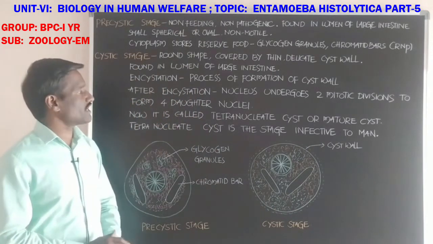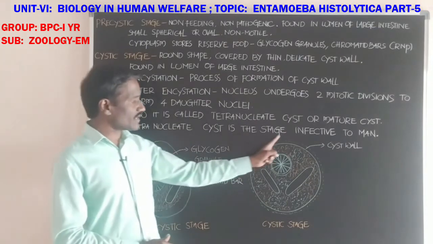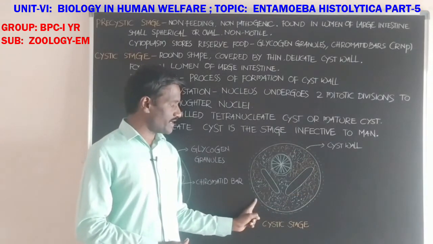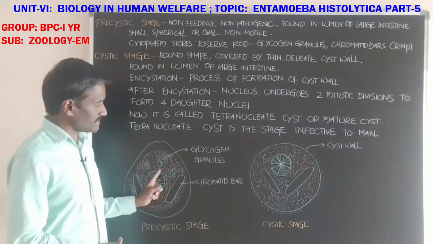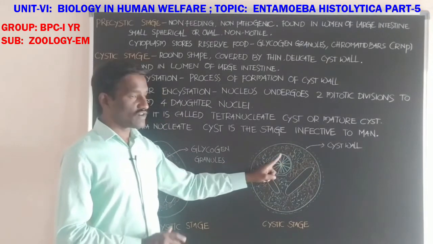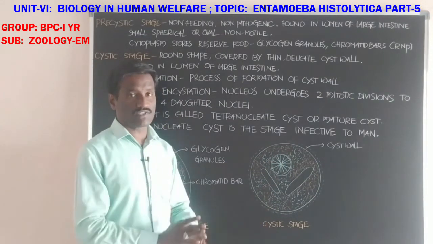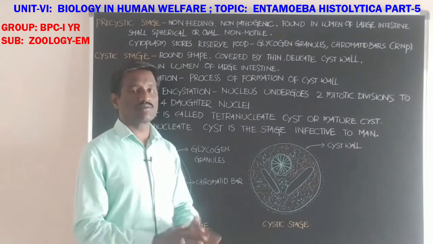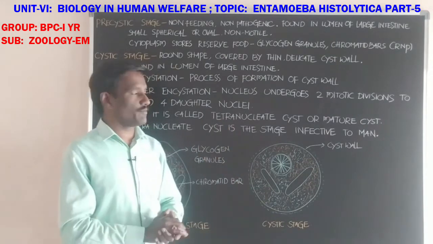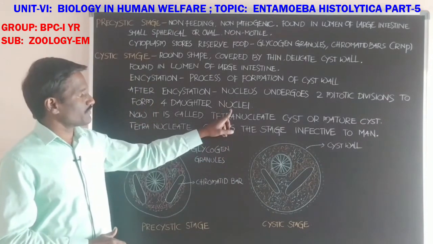After encystation, after the formation of the cyst wall, the nucleus present in it goes through two mitotic divisions and forms four daughter nuclei. Nuclei is the plural.